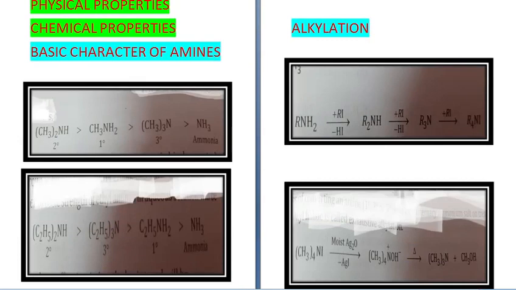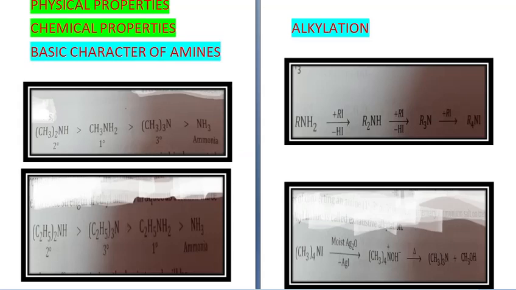Now, aliphatic amines with less than 3 carbon atoms are gases, and those with more carbon atoms are liquids, and further higher carbon atoms containing amines are solids. Amines, just like ammonia, you saw the structure, are polar compounds, and both primary and secondary amines form intermolecular hydrogen bonds, and because of this they have a higher boiling point than alkanes but lower than those of alcohols of comparable weight.